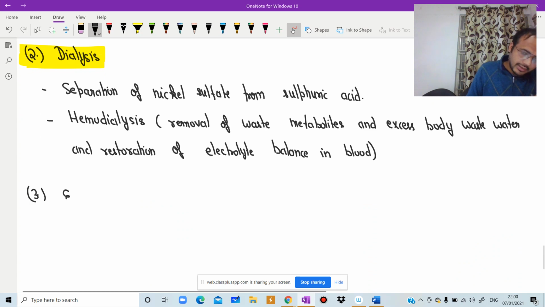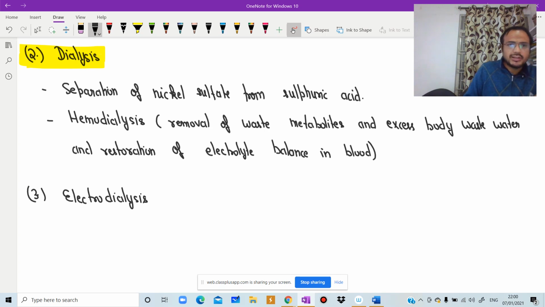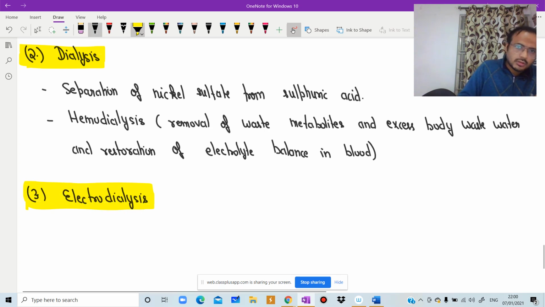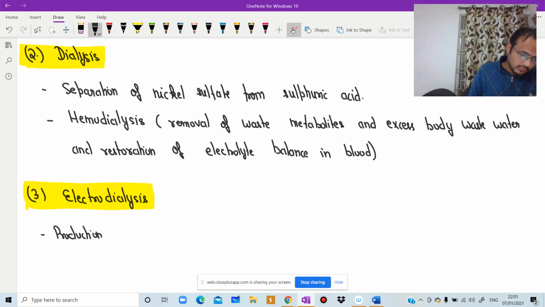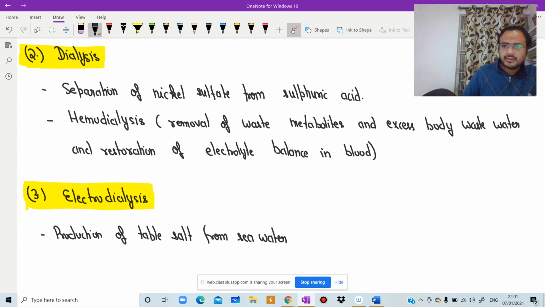Third one, we have electrodialysis. In electrodialysis, production of table salt from seawater.